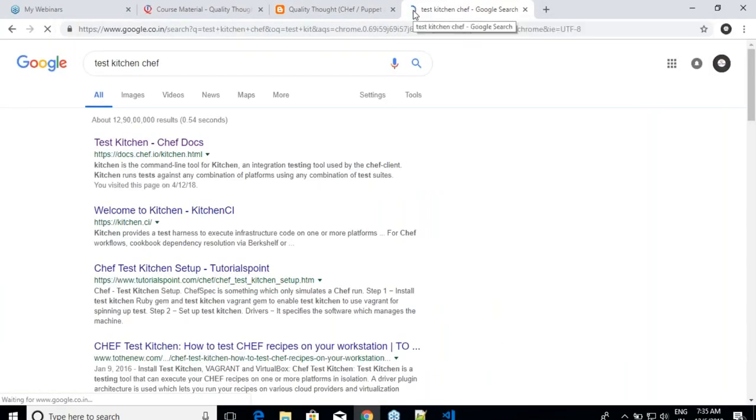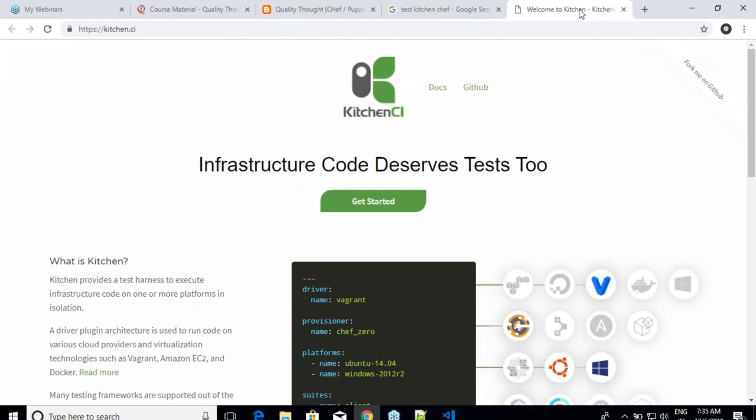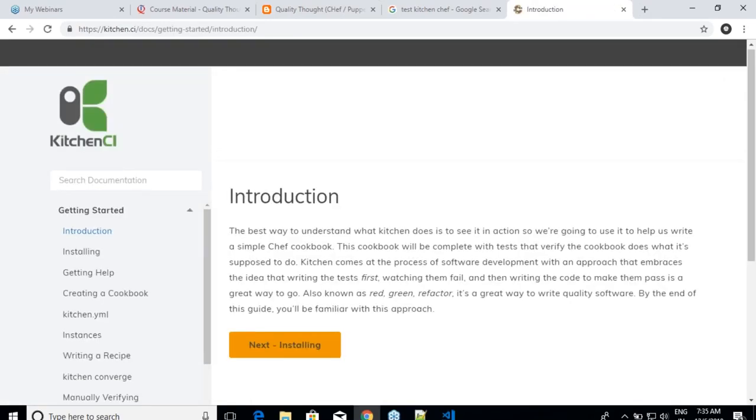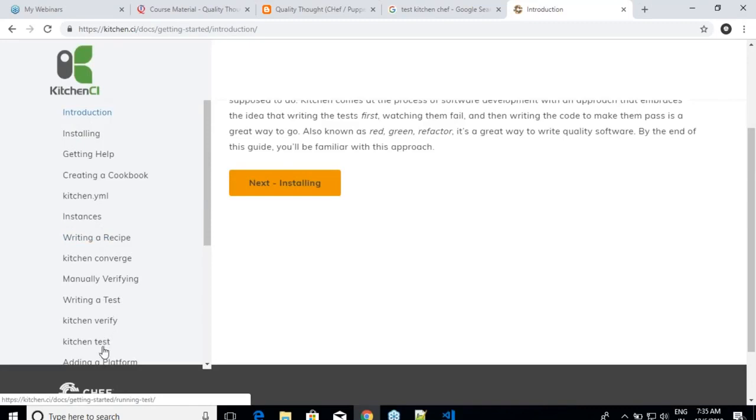Whenever you have some time, spend the time on this website. Just click on Get Started and follow the steps. We are not doing the writing of tests, verifying the tests, and kitchen test. Apart from that, you can look into all of that, because for you to write that, you should be better in Ruby than you are today, because you need to understand behavior driven testing. But if you are from a dev background, I would tell you that that's a better way to do it. But I don't assume many of the people are from that background, so I'm skipping that aspect. But if you write that, wonderful. Nothing like that. I use that personally.